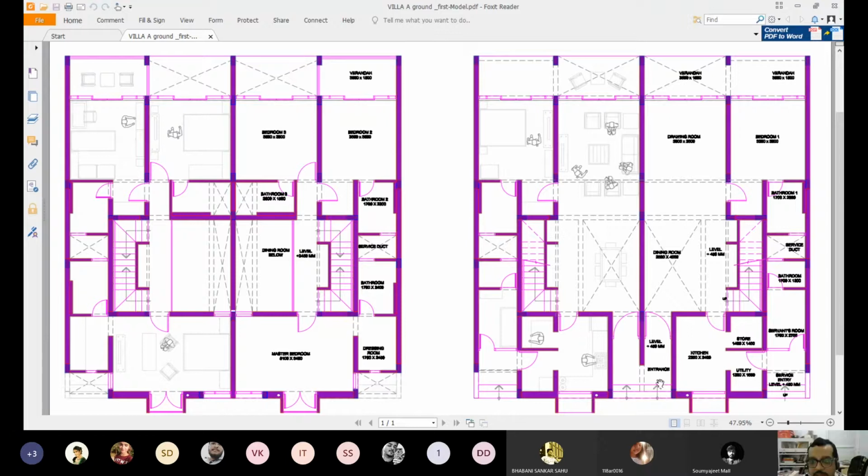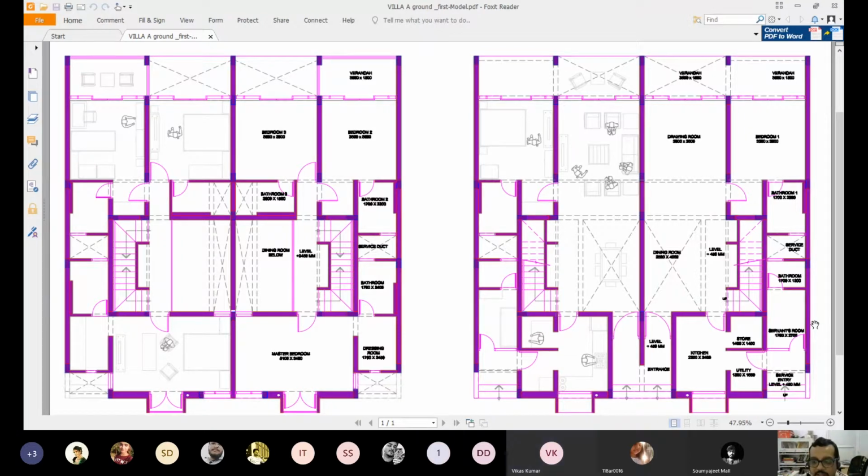Can everyone see my cursor moving, a hand on the screen? Yes, sir. Yes, sir. Yes, sir. No, those people who are using it from the mobile, Ramu and Vikas, can you unmute and say whether you can see my cursor moving? Yes, sir, we can see. Yes, sir, I can see. Okay, thank you so much.